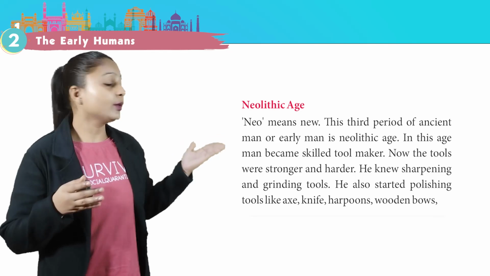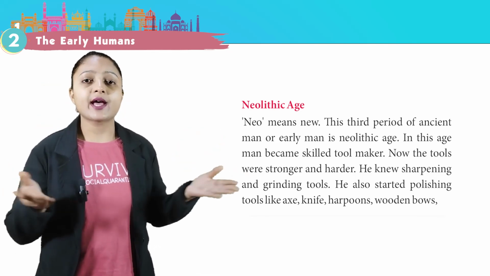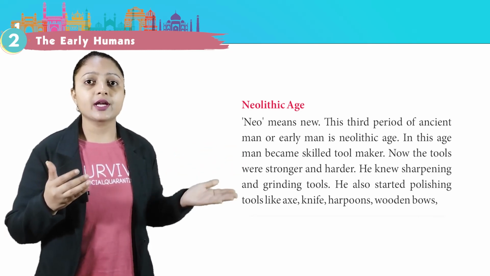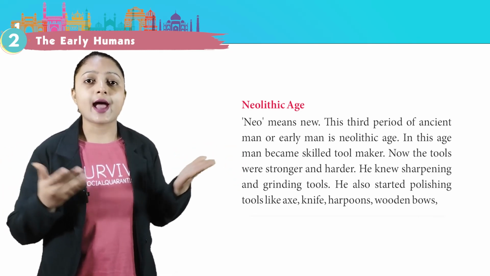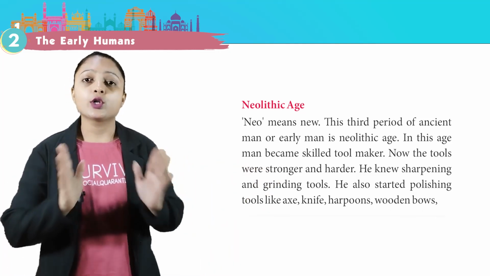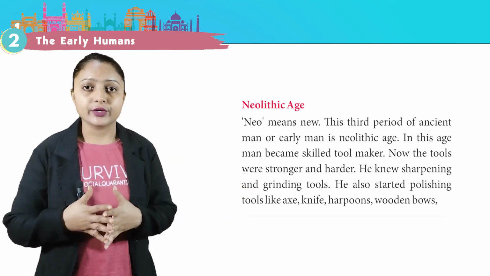Neolithic Age. Neo means new. This third period of ancient man or early man is the Neolithic Age. In this age, man became a skilled tool maker. Now the tools were stronger and harder. He knew sharpening and grinding tools. He also started polishing tools like axe, knife, harpoons, and wooden bows.